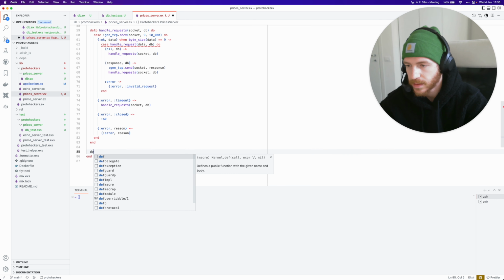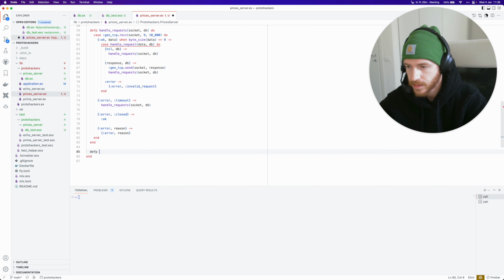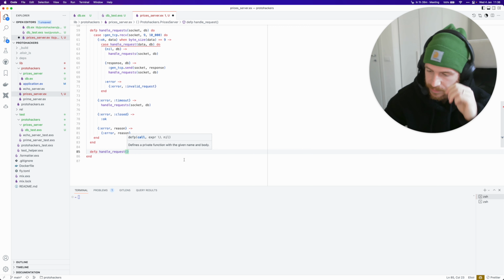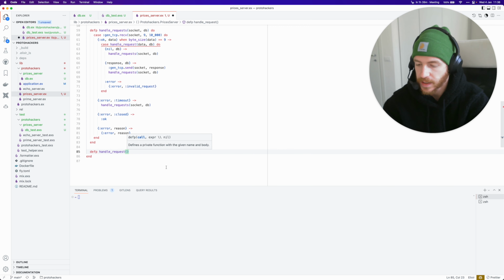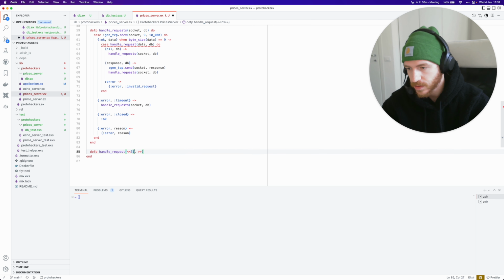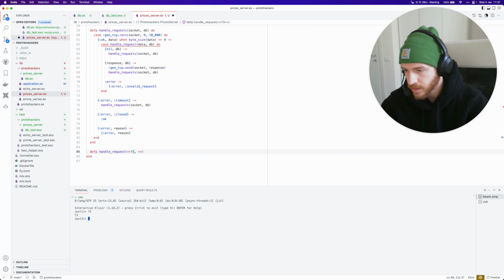Okay, so now let's write the handle request function. Once again, pattern matching here really makes matching on the messages really nice. If you've never seen binary pattern matching in Elixir and Erlang, it might look a bit foreign, but it's just the absolute best. So we can just match by saying, if a request starts with the byte identified by the capital I character, this question mark I just turns into, I can show you in IEX, an integer.